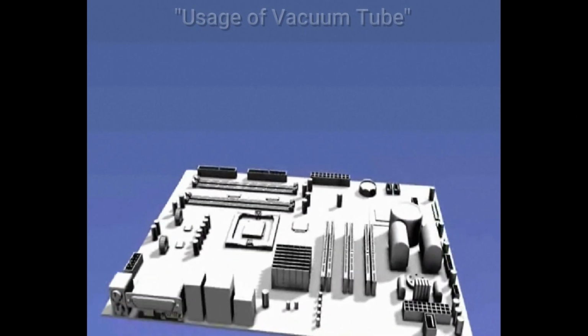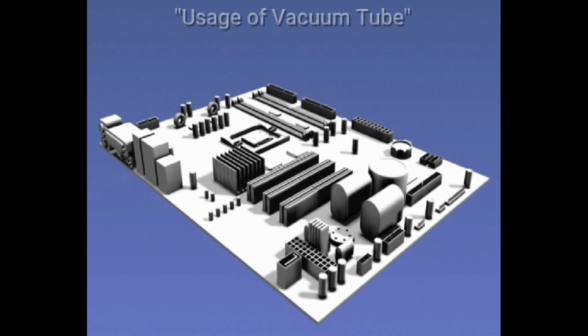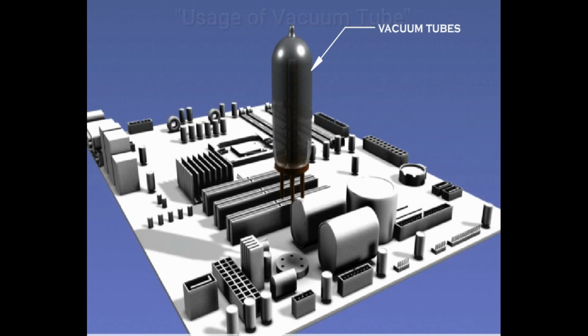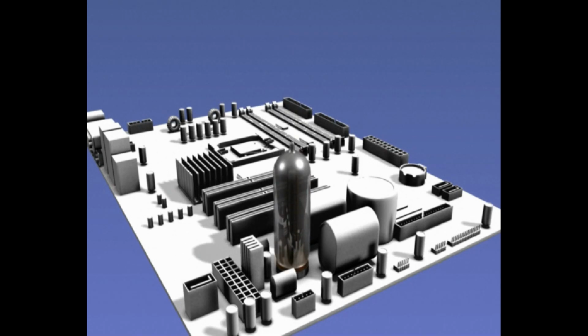Usage of vacuum tubes. The first electronic digital computer ENIAC developed in the late 40s was based on vacuum tube circuitry. Some of the earlier computers were built by using thousands of vacuum tubes. Hardware technology. First generation of computers started using vacuum tubes as the basic components for memory and circuitry for CPU, that is central processing unit.